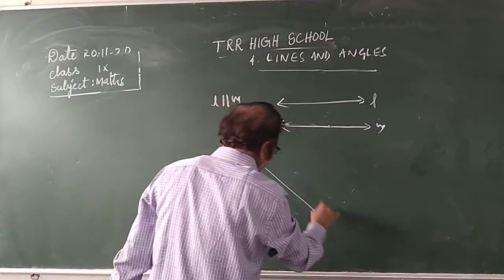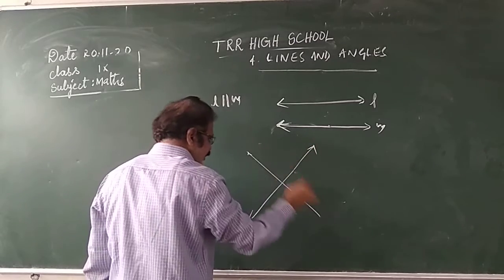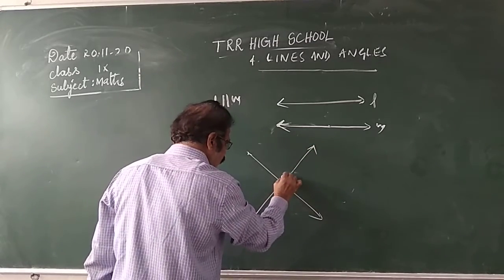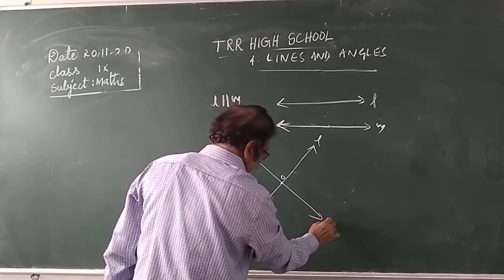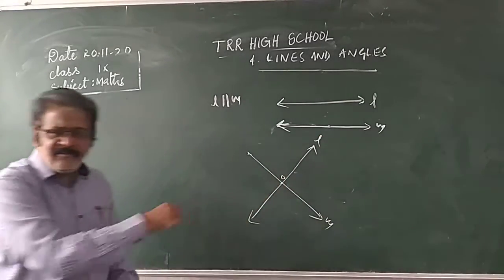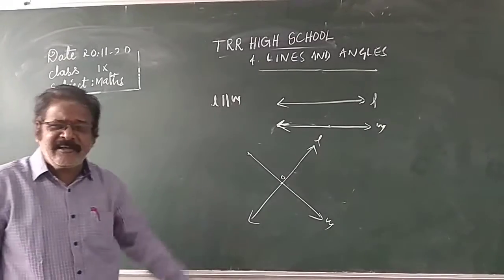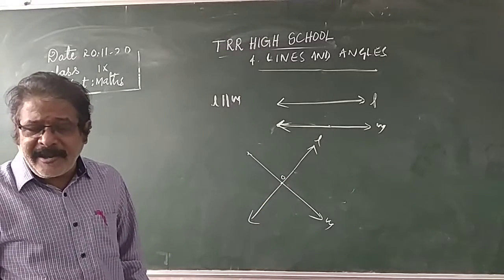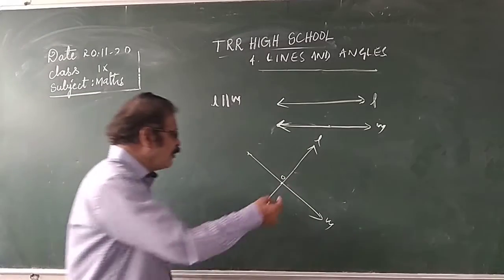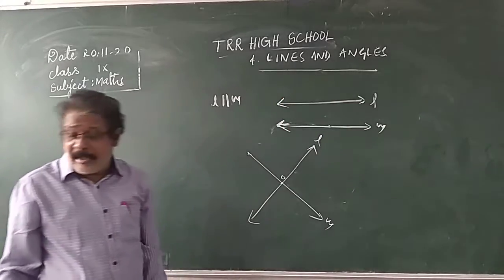Now how are these lines? These two lines have a common point. The common point is O. So these lines L and M are intersecting at O. These lines are said to be intersecting. How can you say that these two lines are intersecting? They have a common point. The lines which have a common point are called intersecting lines. If they don't have any common point, they are said to be parallel lines.